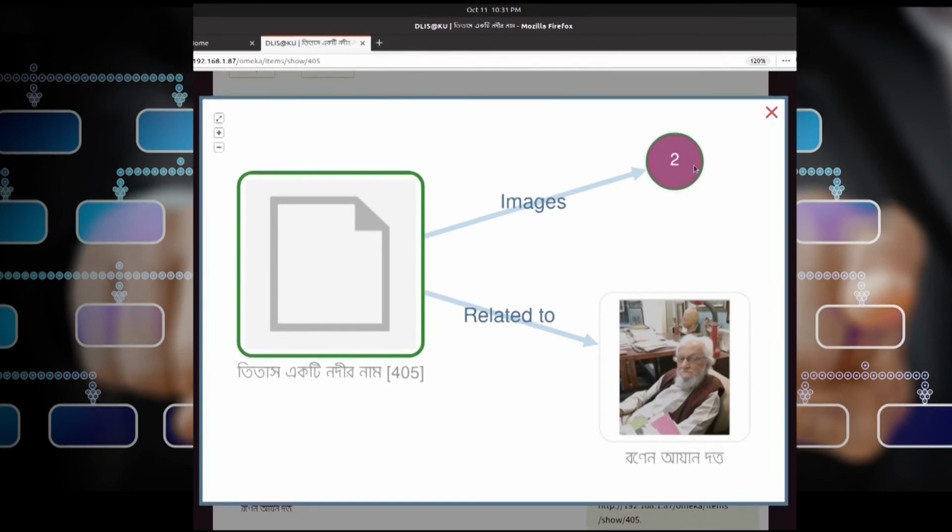It is associated with two images, and it is also related to a person called Ronen Ayan Dotto. Now suppose I wish to travel the image-related part to explore what objects are associated with this particular entity, that classical Bengali novel.